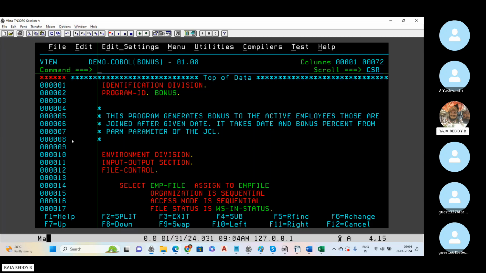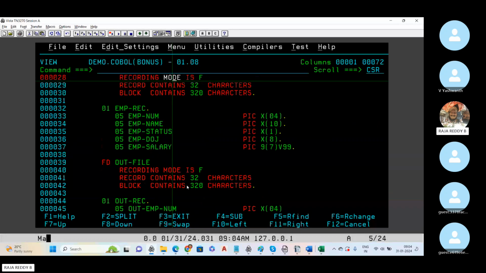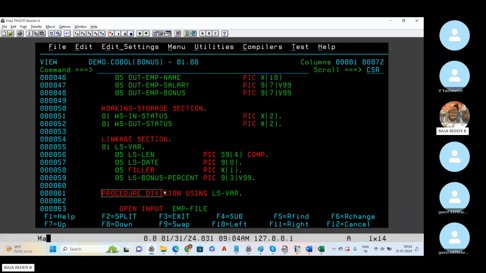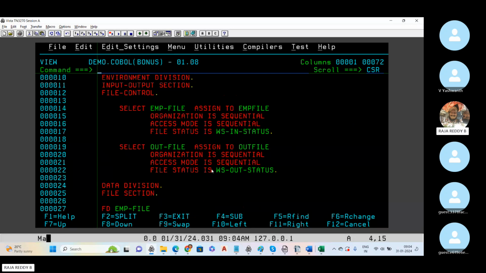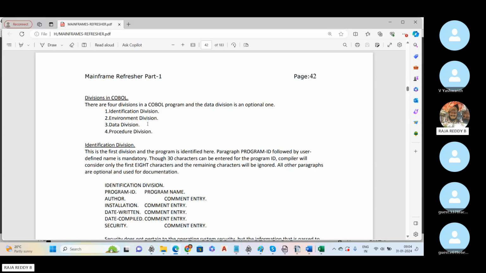If you take any program, identification division is there, environment division is there, after that data division is there, after that procedure division is there. So these are the 4 divisions. Whoever wants to write a program should write 4 divisions. This is a very basic question. Sometimes people will ask what are the various divisions in COBOL programming. You should tell them in this order.